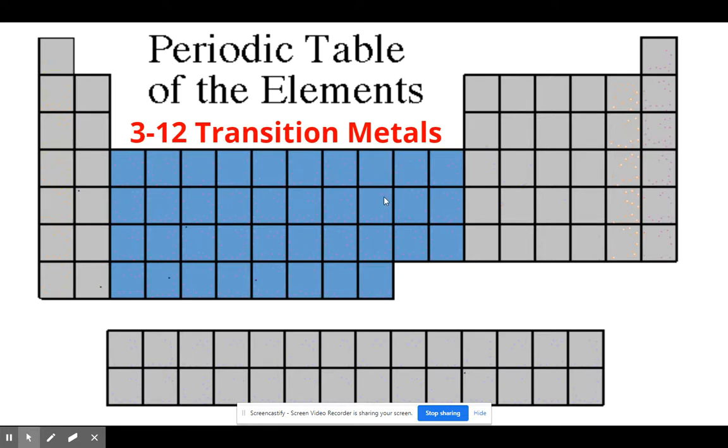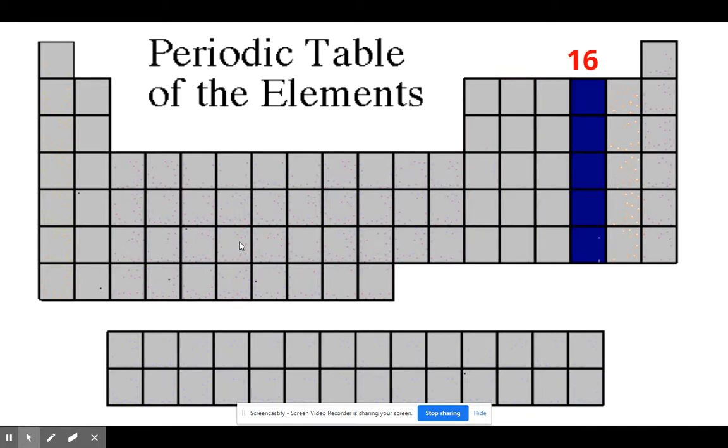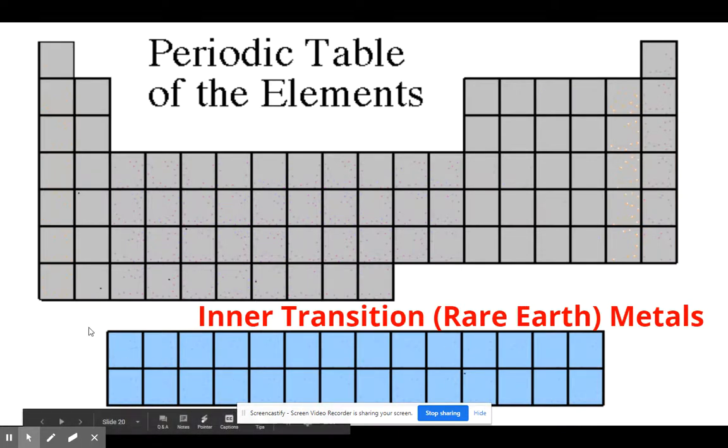This big block here in the middle is called the transition metals. Yes, we're just going to call this group 13, group 14, group 15, and group 16. They do have names, but nobody uses them anymore. Group 17 that we do call the halogens, and people do use those names. Group 18 are the noble gases, and that is used as well. So please write those down on page 17 in your notebook.